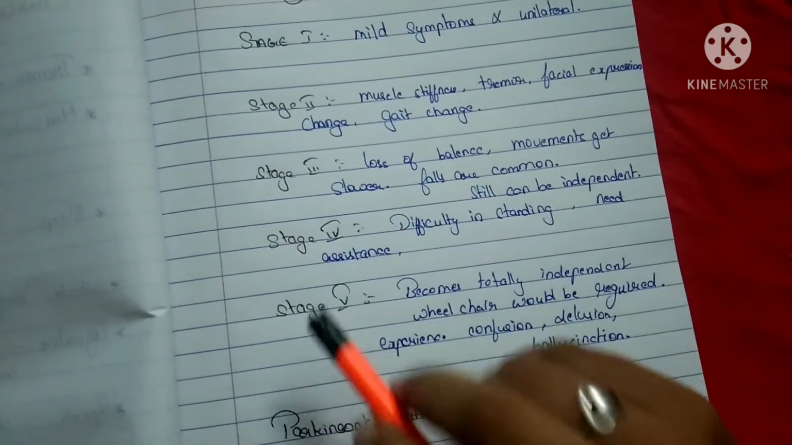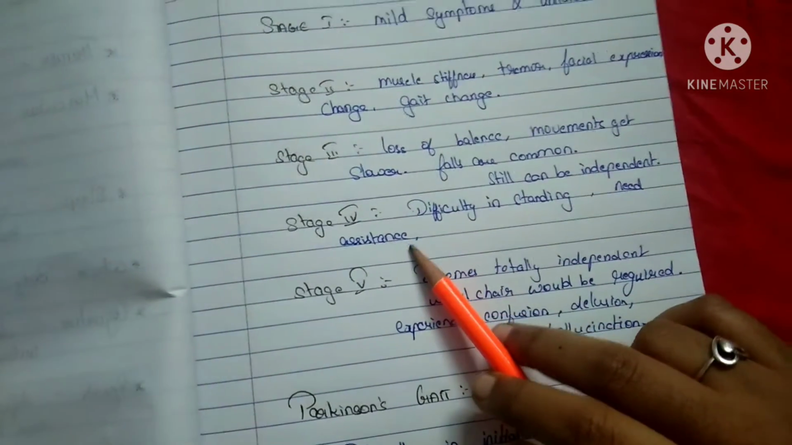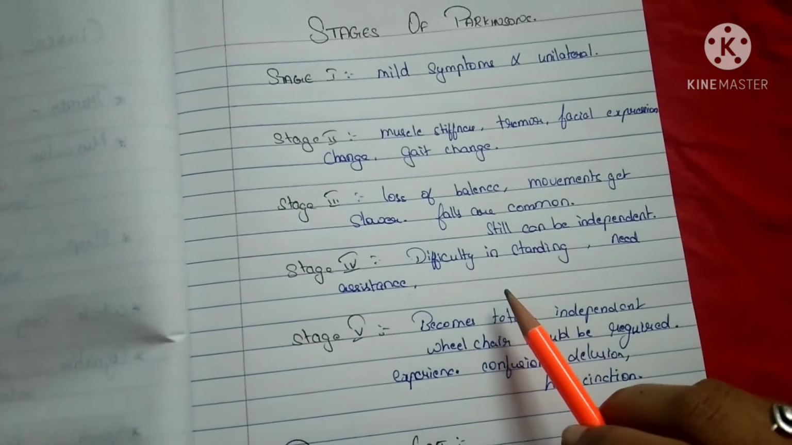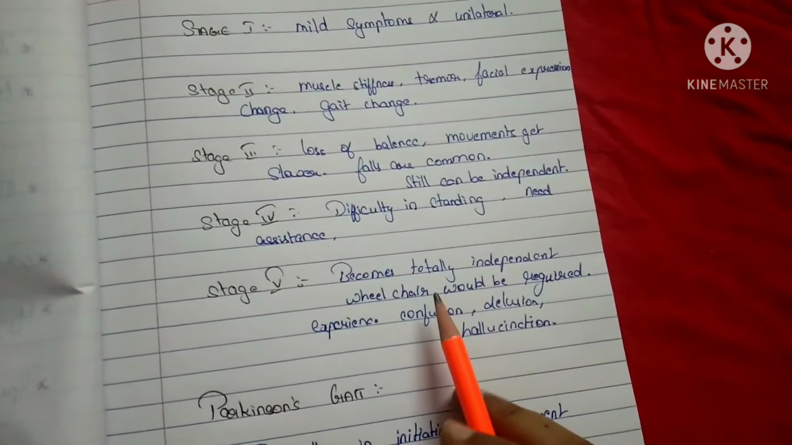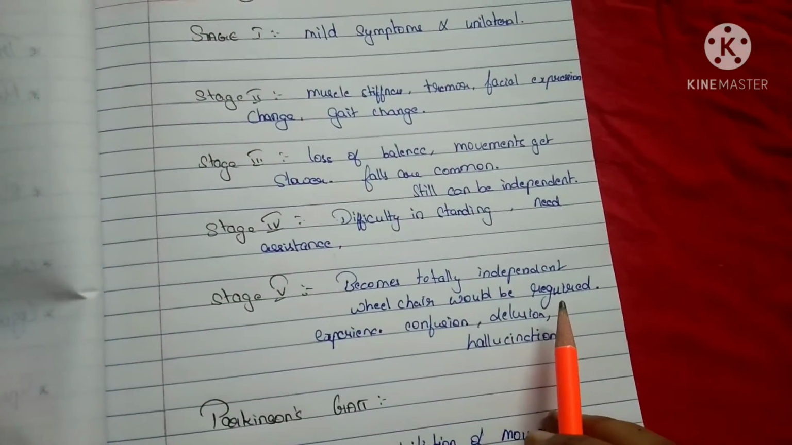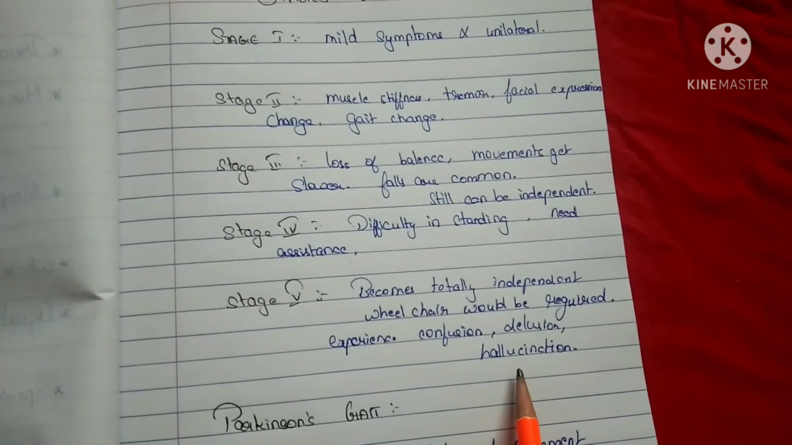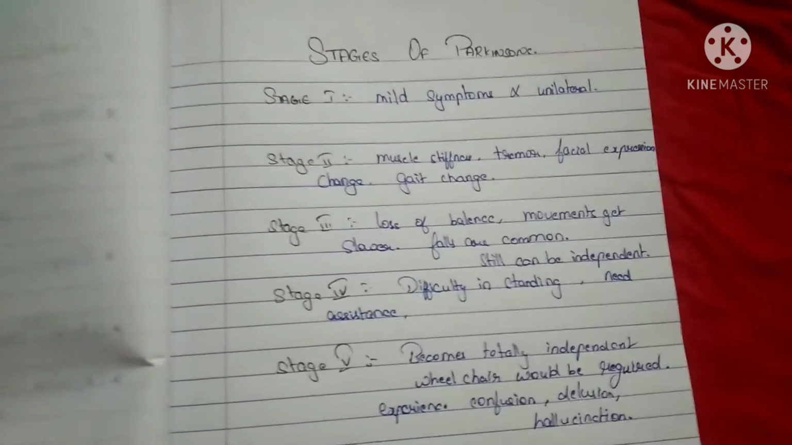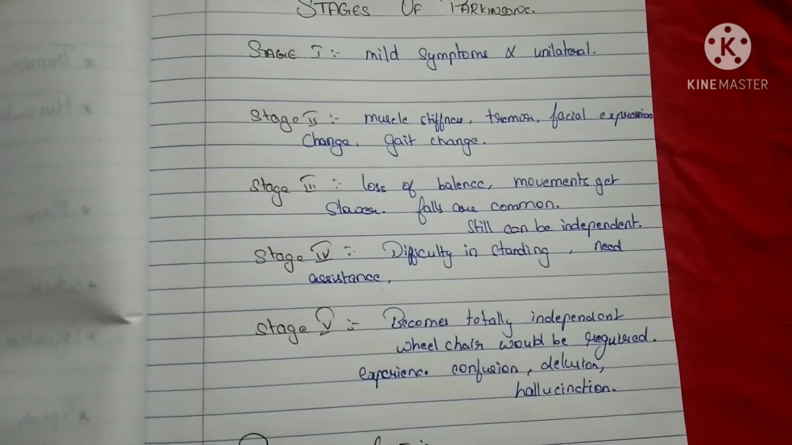In stage 4, they are able to stand by themselves, but they need great assistance, and they may need mobility assistance aids. In stage 5, they become totally dependent, and a wheelchair would be required, and they experience confusion, delusion, and even hallucinations. So these are the stages, and it takes more than months to progress.